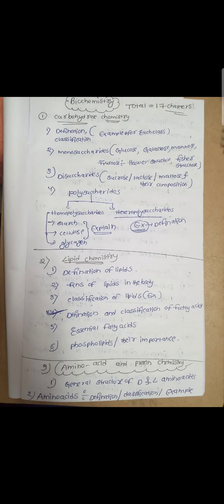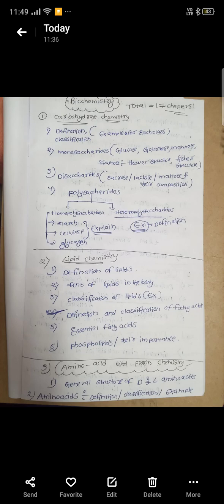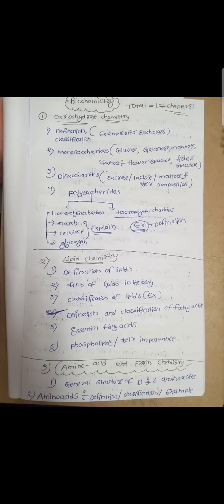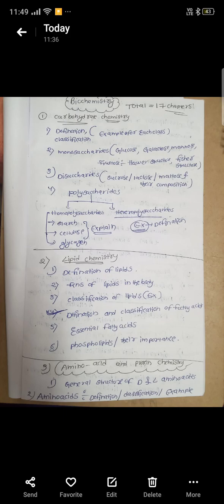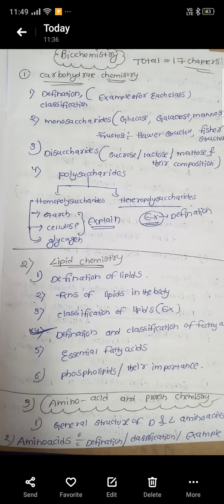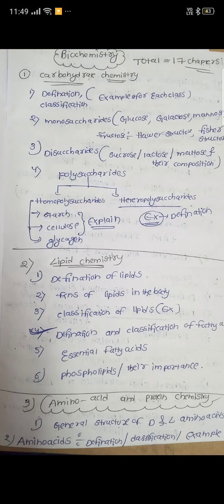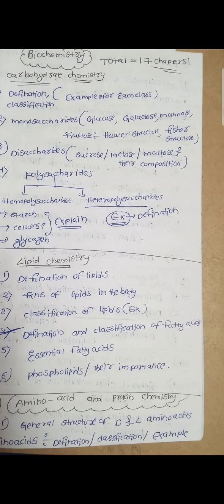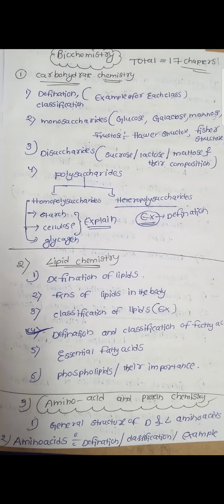And next, polysaccharides can be divided into two types. One is homopolysaccharides, another is heteropolysaccharides. Homopolysaccharides are again divided into three types: starch, cellulose and glycogen. Examples of both homopolysaccharides and heteropolysaccharides are there. The examples of homopolysaccharides are starch, cellulose and glycogen, and heteropolysaccharides also have three examples.